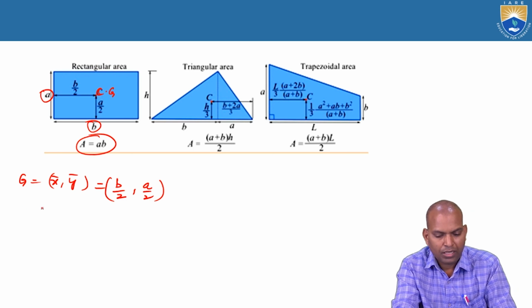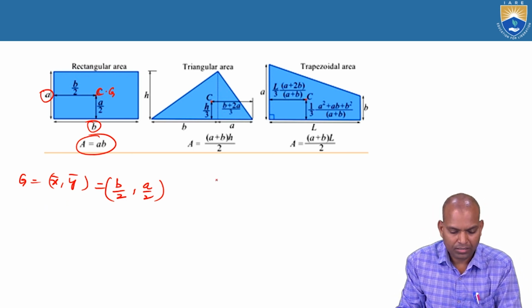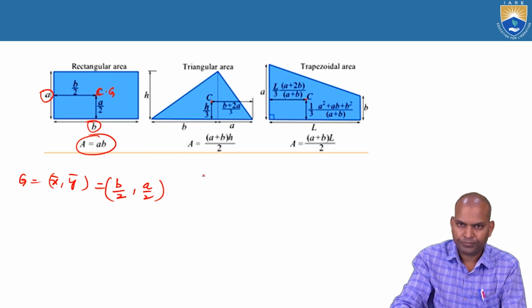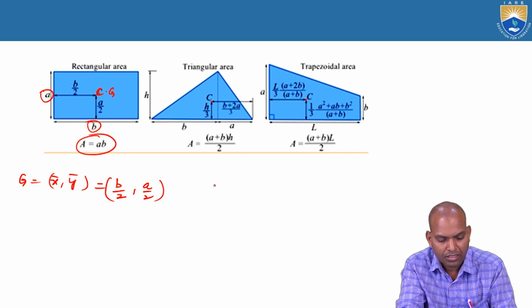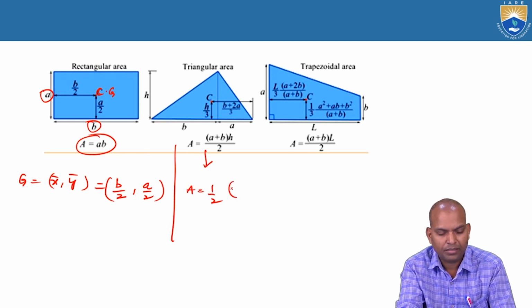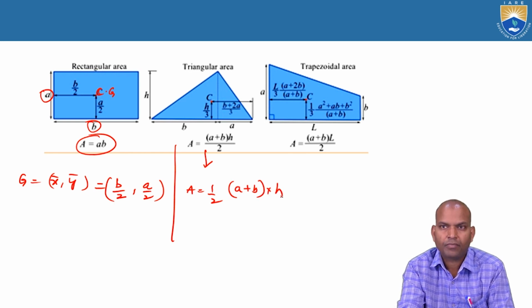Okay, now coming to triangular area. For the triangular area portion, what is the area? Length into height, base into height. That is the area of this triangular area. What is the base here? B plus A, or A plus B. What is the height? H.